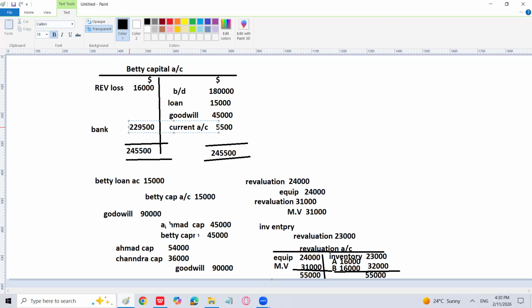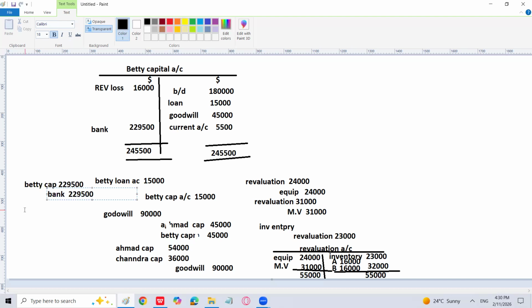So we have paid the amount to Betty through check, which is 229,500. Betty capital account debit, bank credit. You can pass the entry even after doing that. Okay. Betty capital account is going to be debit with 229,500, and bank is going to be credit because we are making the payment 229,500 through bank.